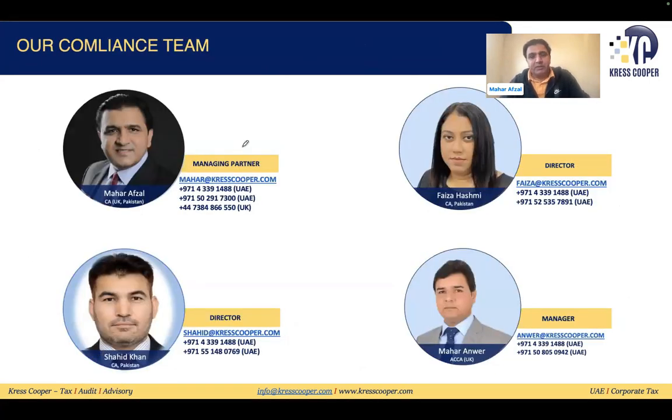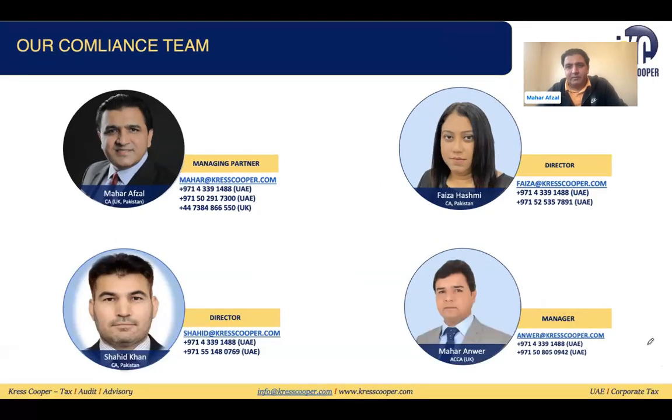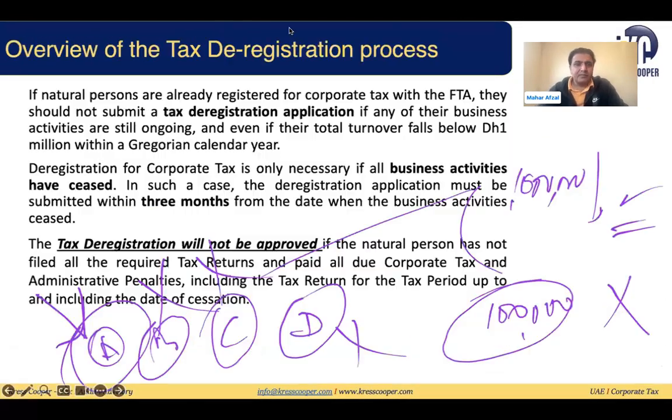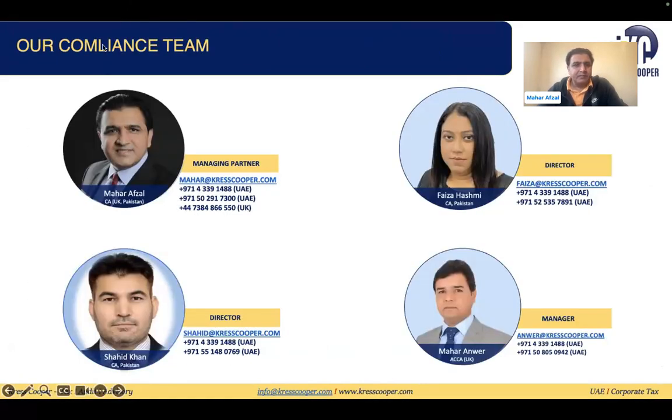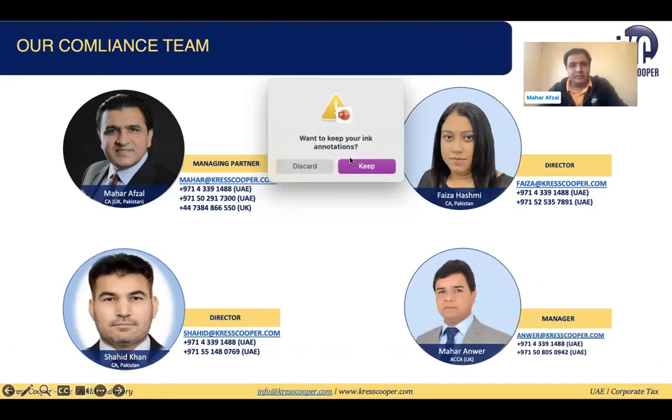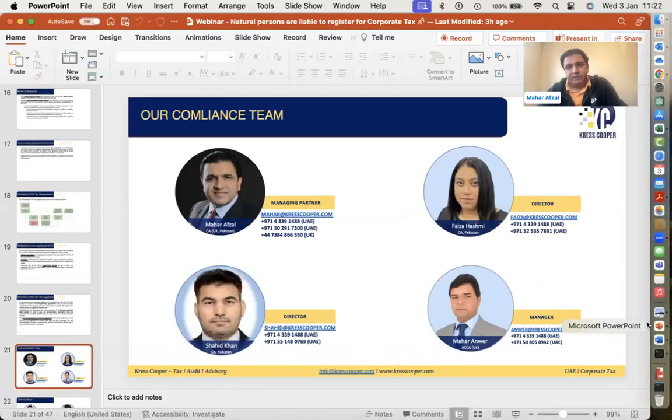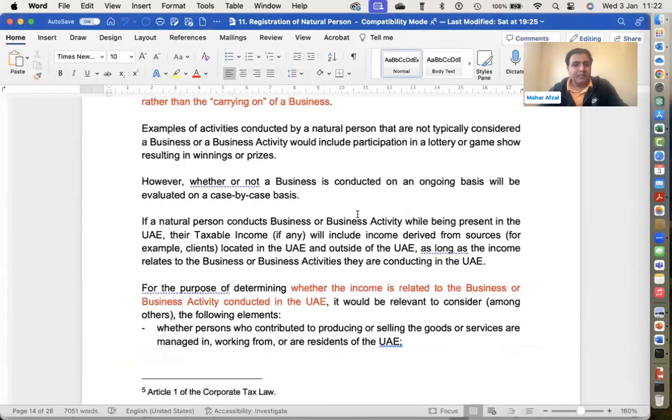So we can go through the guide very quickly together. I believe nothing will be unusual, but still we need to go through it. This is the guide.